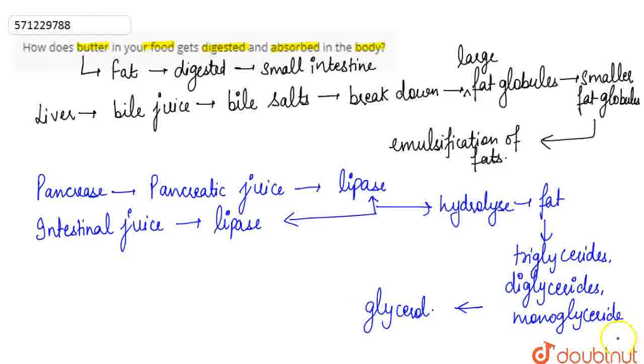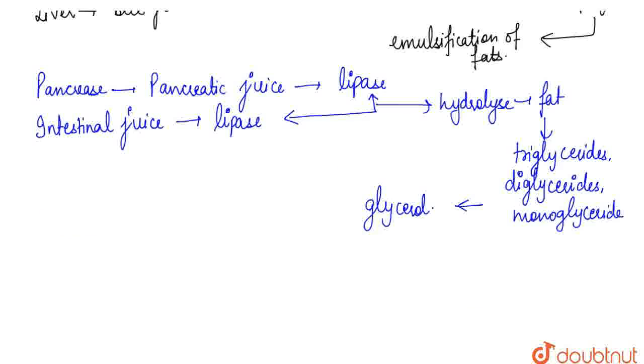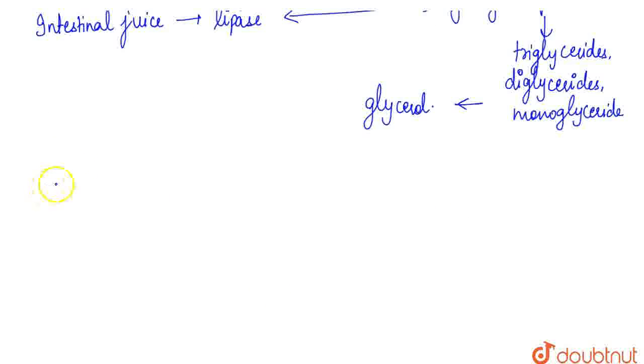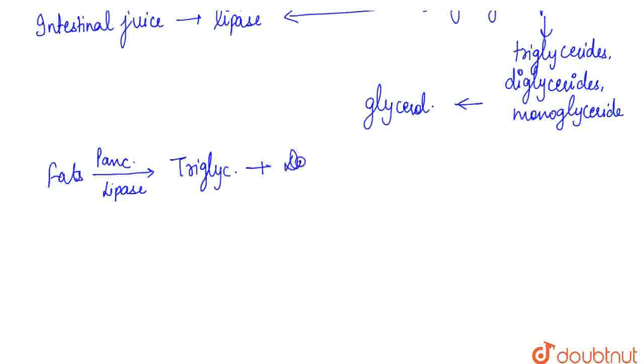In simple words, if we understand this digestion process with the help of an equation: fats are digested by the pancreatic lipase, the lipase present in the pancreatic juice, into triglycerides and diglycerides.